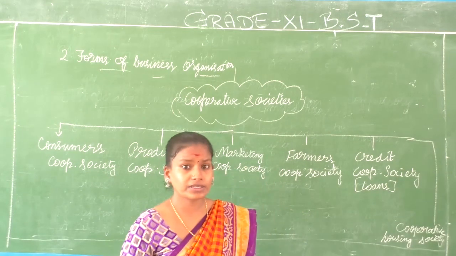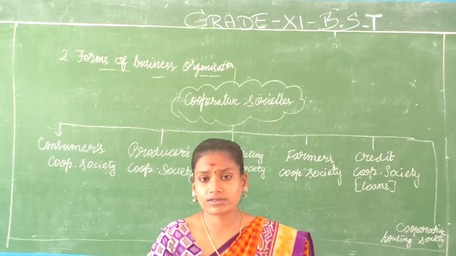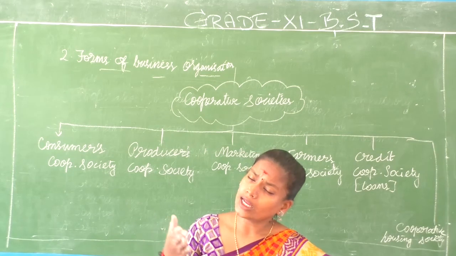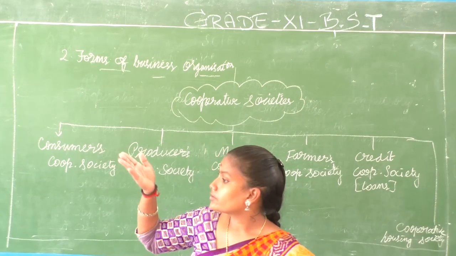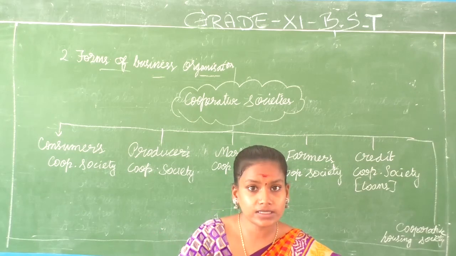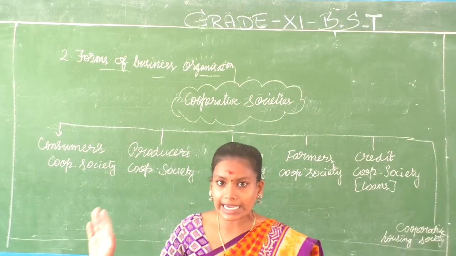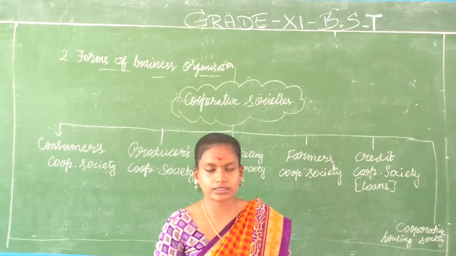So what are the topics that we have discussed today, children? We have discussed entirely about cooperative societies: what is meant by cooperative society and the act that governs it, the features, merits, limitations, and finally the types of cooperative societies. With this, the cooperative societies topic is over.